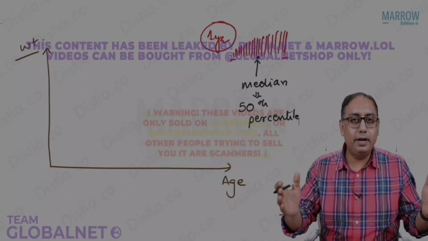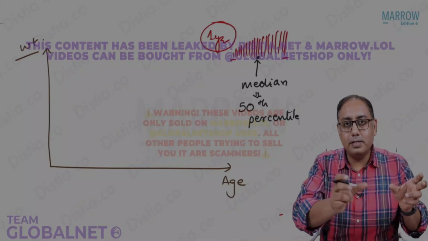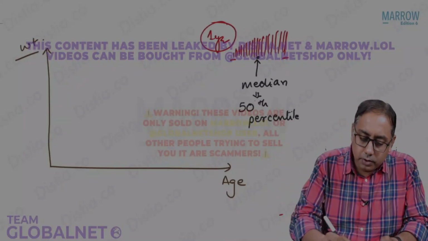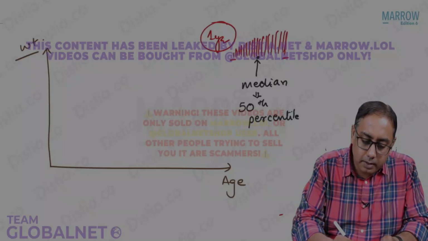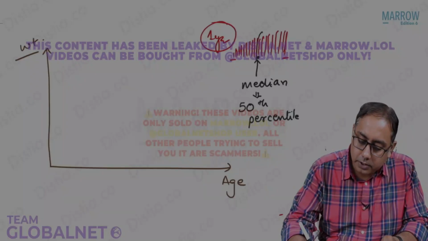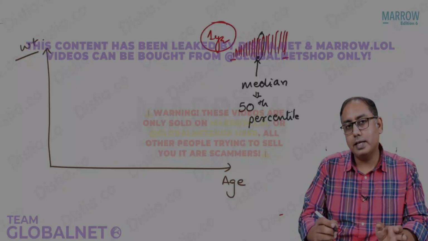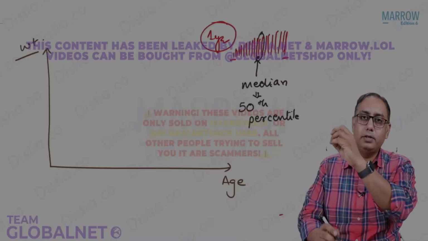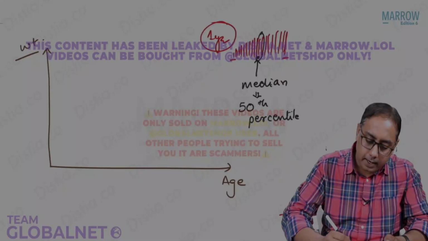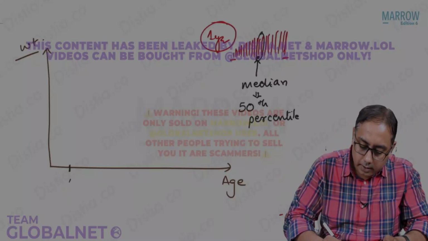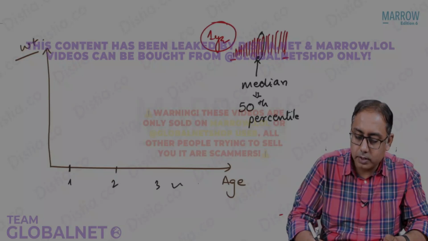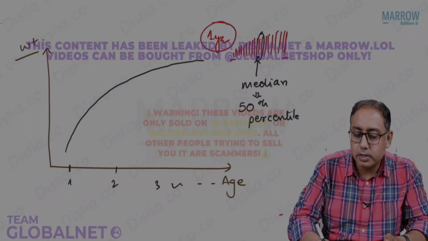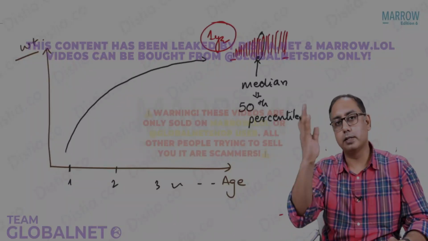You take any data, you divide it into 100 tiles, 100 boxes, and you see the center box. That is what is the median, right? So the 50th percentile, this child will be my 50th percentile, this center child. Let us say that you are a researcher, you pick this child up, and you say, beta, you come outside, and you see that at age 1 year, at age 2 years, 3 years, 4 years, 5 years, 100 years, how will the child grow? So they saw that it grew something like this.